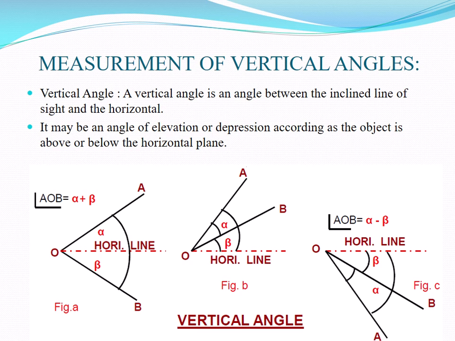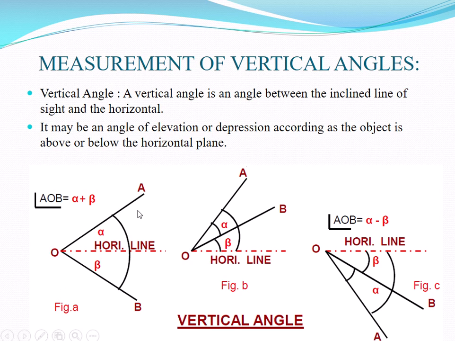Basically, we measure the vertical angle between the inclined line of sight and the horizontal. The vertical angle to a point is measured from the horizontal plane passing through the trunnion axis of the instrument. It may be an angle of elevation, meaning upward direction, which is the positive angle, and depression, which is the negative angle, below the horizontal plane. So we'll see the procedure for how to measure a vertical angle.